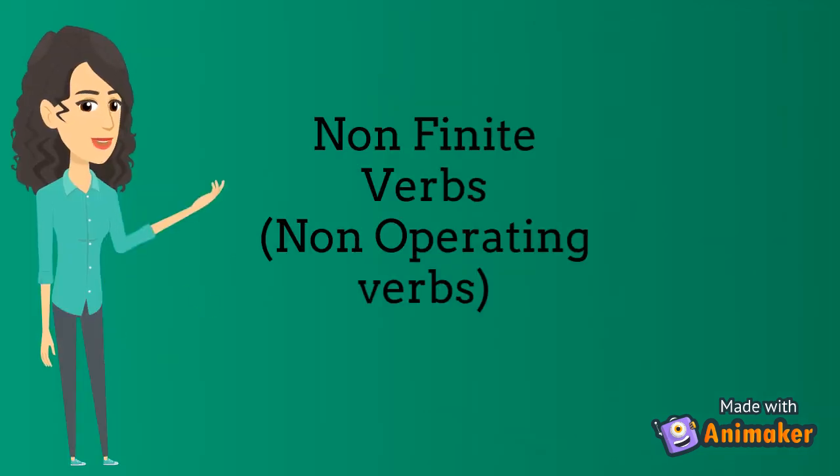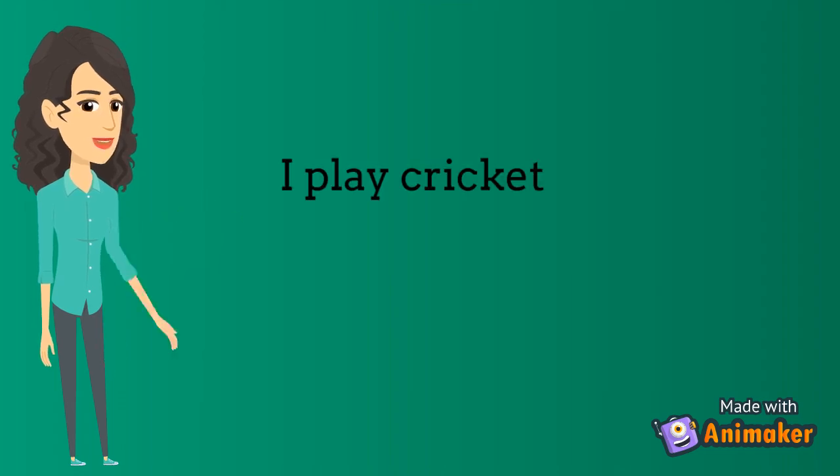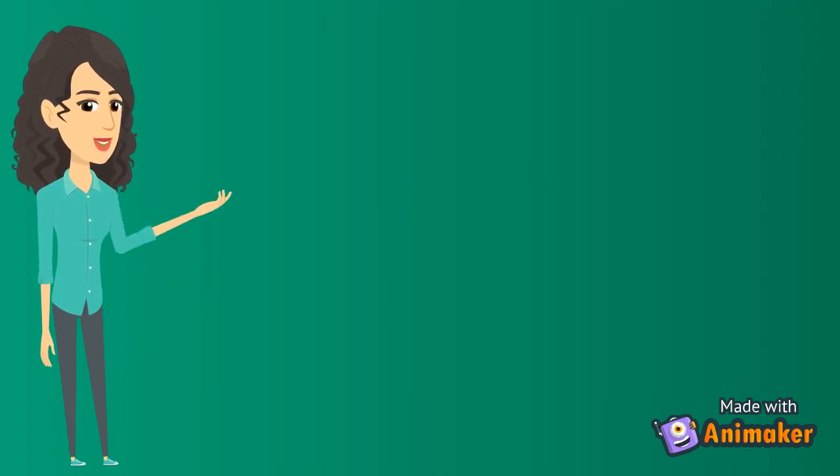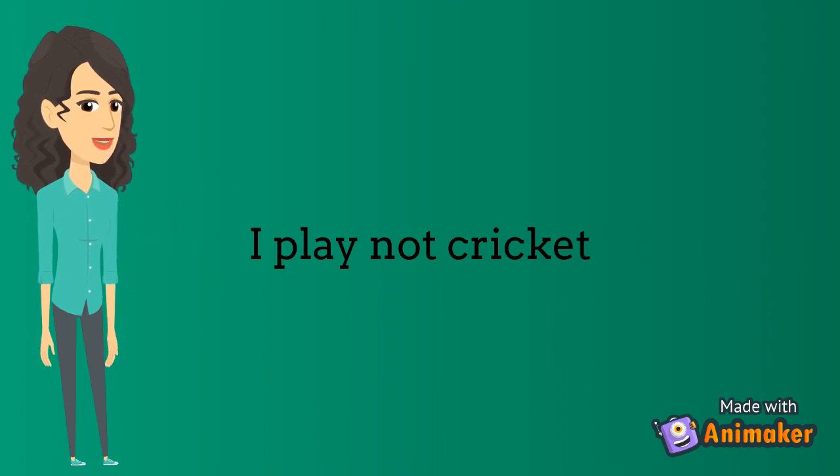Now let's look at why the non-finite verbs are called non-operating verbs. I will take an example sentence from non-finite verbs. I play cricket. Now look at this sentence. We cannot operate the verb like finite verbs, because if we add not to this non-finite verb, play, the sentence is: I play not cricket. This sentence is wrong. We cannot make a negative sentence like this for non-finite verbs.